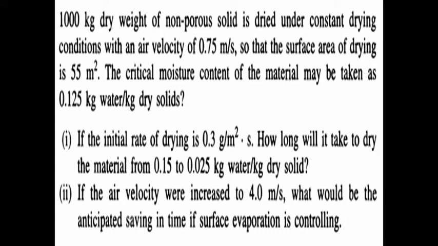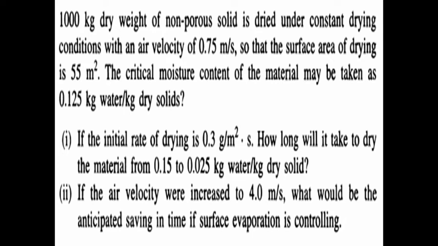So here, given data: 1000 kg of dry weight, that is dry solid weight 1000 kg. Condition is a constant drying condition. Initial velocity 0.75 meter per second of air. Are you clear or not? So the surface area, that is capital A, 55 meter square. Critical moisture content is equal to 0.125 kg of water per kg of dry solid.